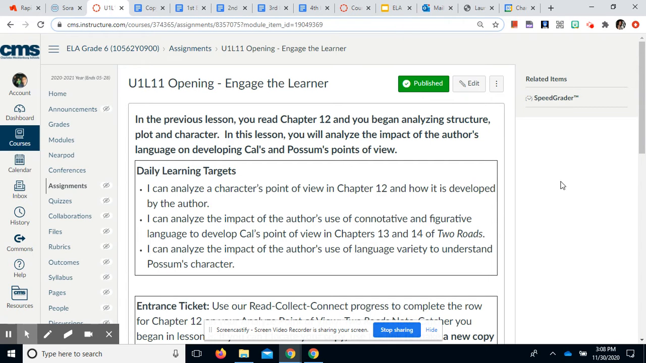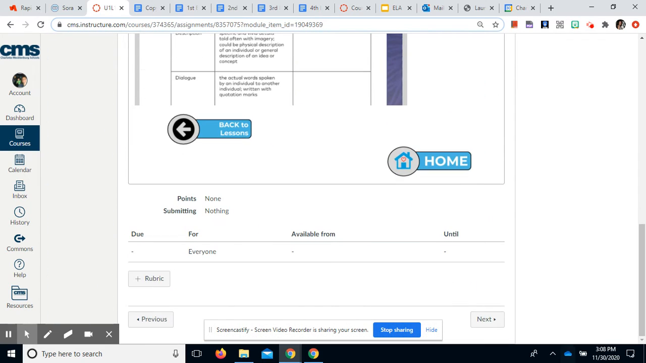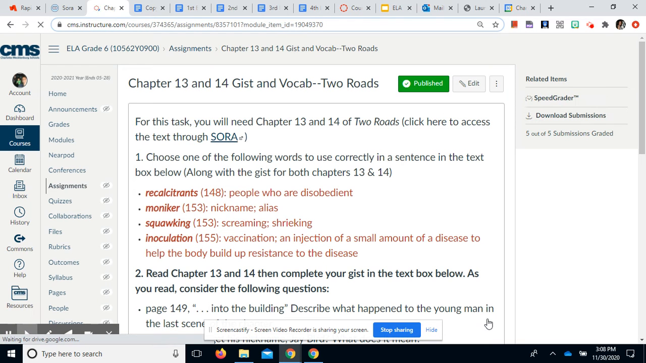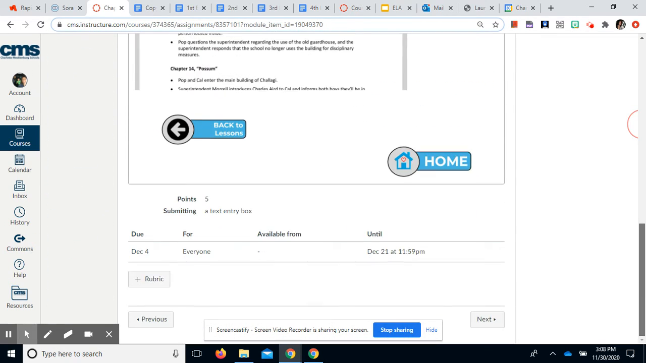Then we read chapters 13 and 14 in class, so make sure that you do that. Then you have a gist vocab assignment for chapters 13 and 14. Remember, if there is more than one chapter, there needs to be more than one gist. So you need to give me two gists and then choose one of these 4 vocab words to use correctly in a sentence. And you'll be doing that in the text box and submitting that.